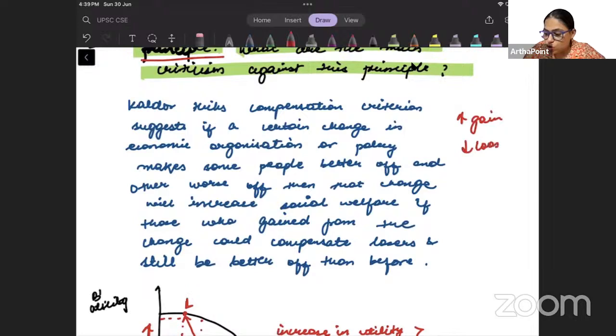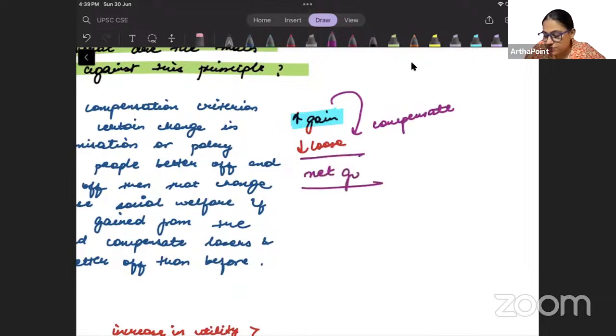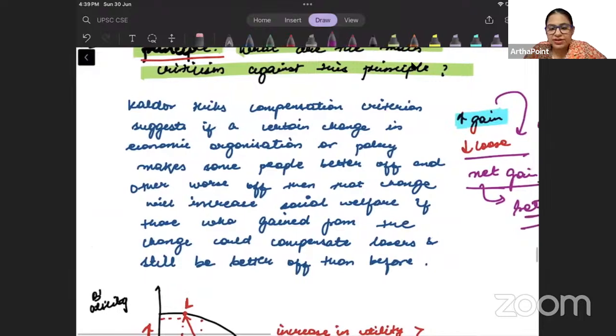some people who lose. कुछ तो gain करेंगे, कुछ lose करेंगे. But those people who gain, they are able to compensate the losers, and still there is net gain in the society. So that is a better transaction or better bundle. यही तो compensation principle कहता है, right? This is what Kaldor-Hicks compensation principle tells you. So what does Kaldor-Hicks compensation principle tell you, beta?